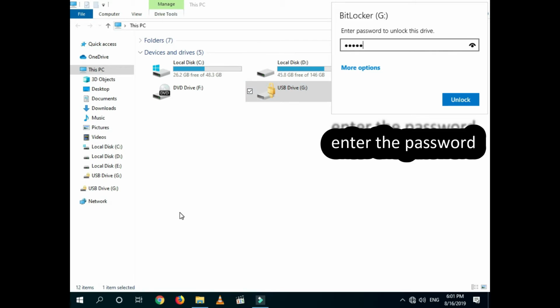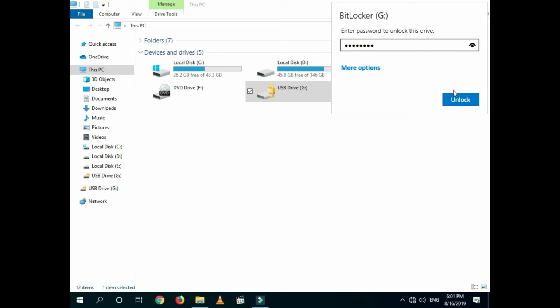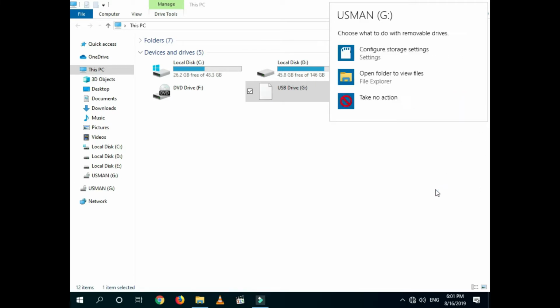If you enter the wrong password, it will not open. You can see that if you enter the wrong password, the disk will not open. It is open now.